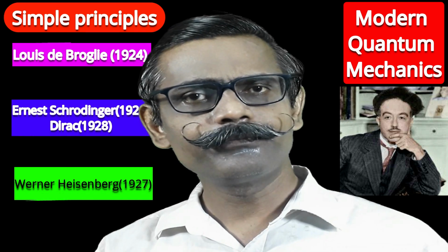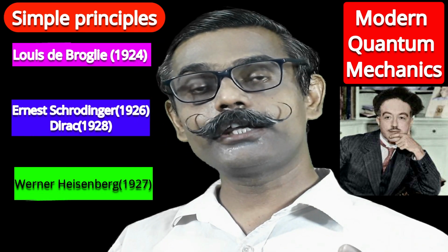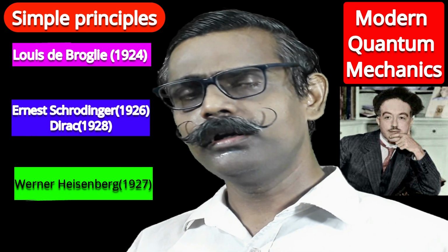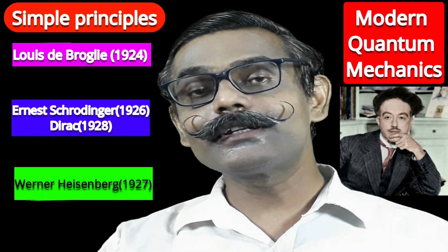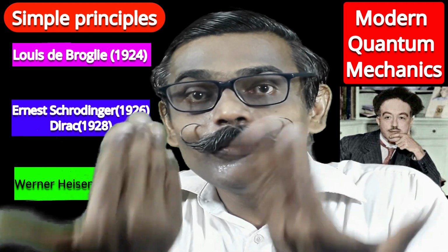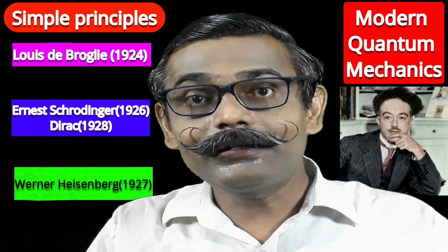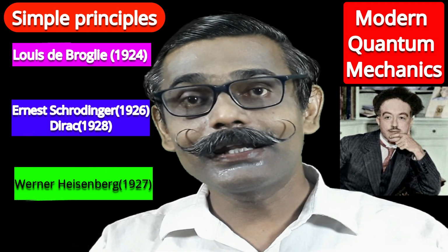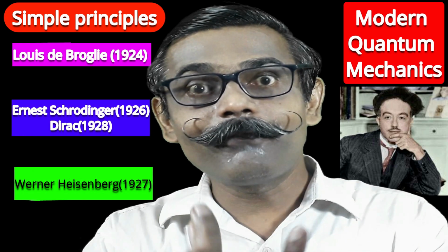What de Broglie did: if particle nature is possible for wave, then why is wave nature not possible for particle? So he put forward a new concept. Matter, material, particle can be in the form of wave.